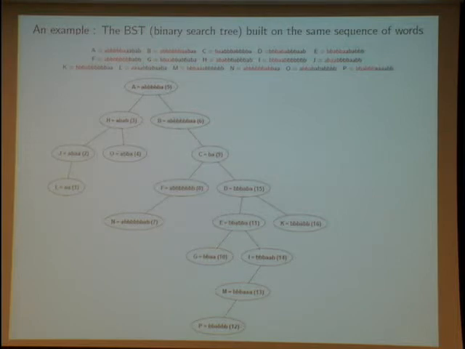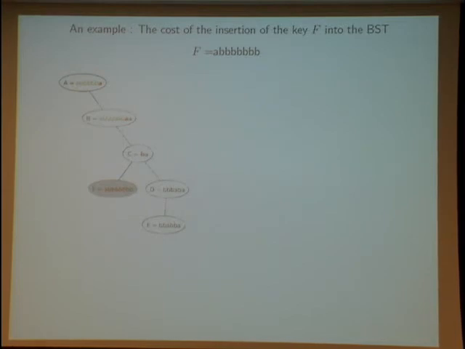We begin with the first word, and here we compare each word to A. For instance, the second word here, B, is larger than A, so you put it on the right. Okay, this is clear. But now we wish to compare trie and BST, and we are interested in the cost of the BST with respect to symbol comparison. So I give an example. For instance, I am interested in the cost of the insertion of the key F into this BST.